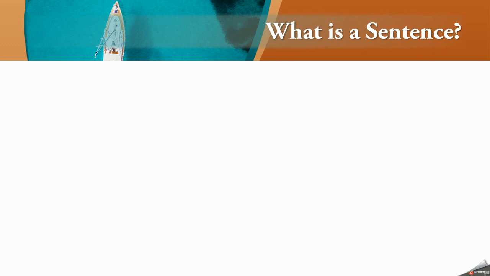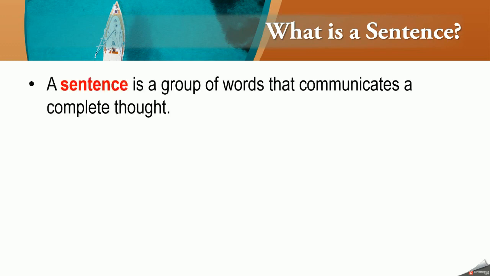So the very first thing is, what is a sentence? We know that our English language is made of the English alphabet, where we have 26 letters, out of which 5 are vowels and the rest are consonants. So when we join the letters, we form words. When words are joined, it forms a sentence, and when sentences are clubbed together, it makes up a paragraph. A sentence is a group of words that communicates a complete thought.